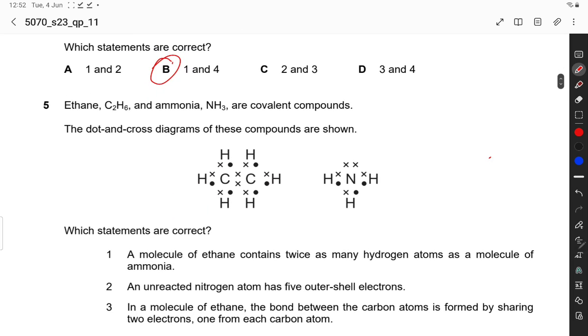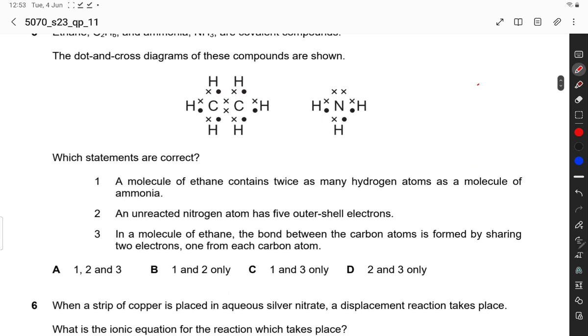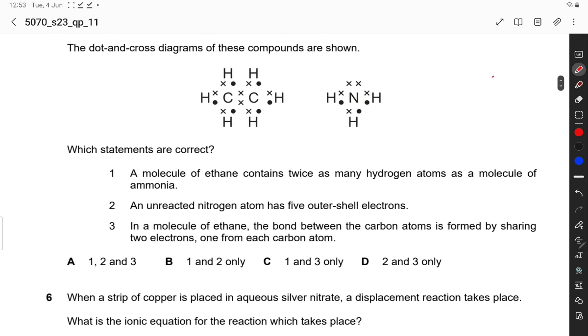Question number 5. Ethane, C2H6, and ammonia are covalent compounds. The dot and cross diagrams of these compounds are shown. This is ethane and this is ammonia. Which statements are correct? A molecule of ethane contains twice as many hydrogen atoms as a molecule of ammonia.